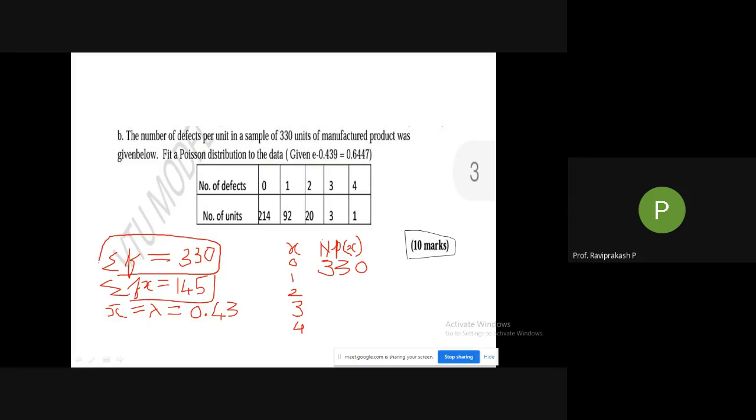That is right. But I want the value of N into P of X for X is equal to 0. So it is 212.75.